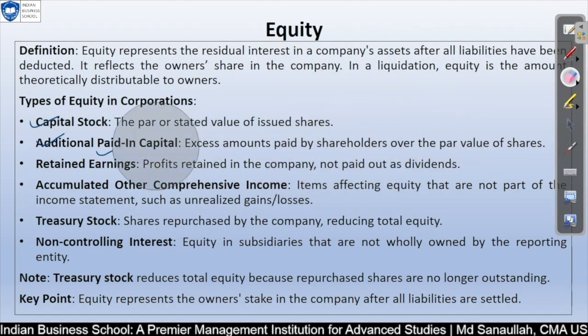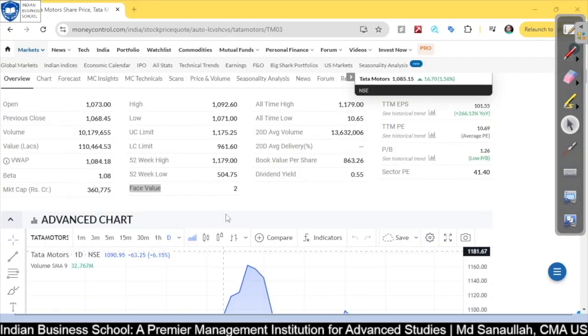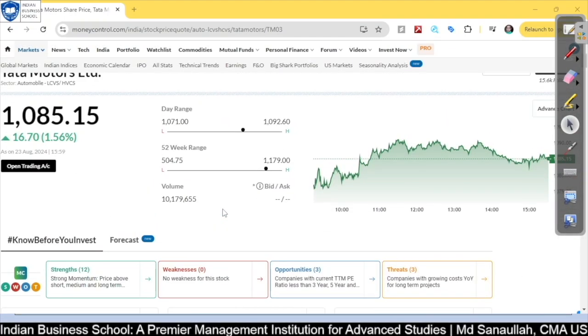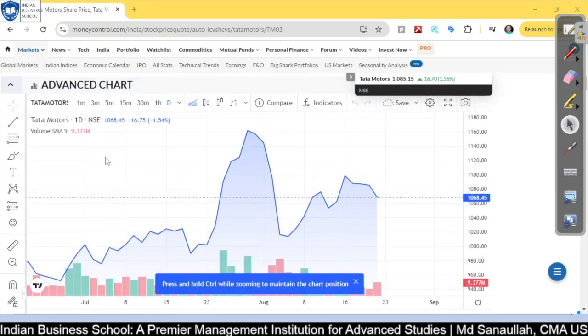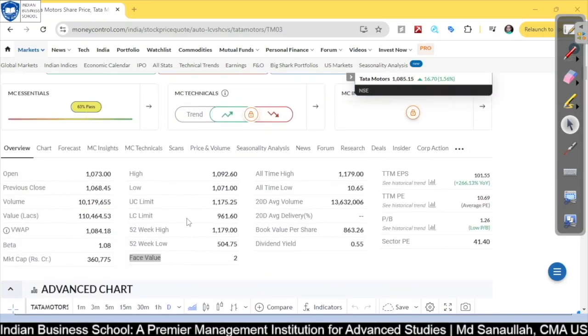So if you buy any share, let me show it to you for better clarification. See this, what is their exact value. The market is currently trading at 1085 Indian rupees, and this is their overall overview. But what we are going to learn about is the face value. Face value is normally mentioned on bonds and other financial instruments, but here also they have mentioned face value, and that face value is actually the par value.